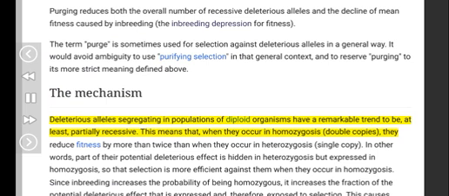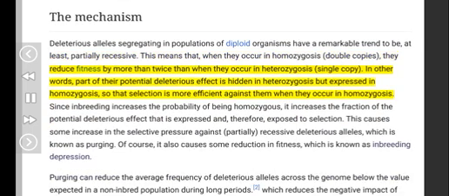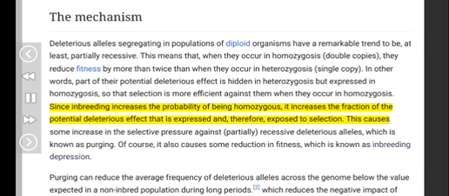Deleterious alleles segregating in populations of diploid organisms have a remarkable trend to be, at least, partially recessive. This means that, when they occur in homozygosis, double copies, they reduce fitness by more than twice than when they occur in heterozygosis, single copy. In other words, part of their potential deleterious effect is hidden in heterozygosis but expressed in homozygosis, so that selection is more efficient against them when they occur in homozygosis. Since inbreeding increases the probability of being homozygous, it increases the fraction of the potential deleterious effect that is expressed and, therefore, exposed to selection.